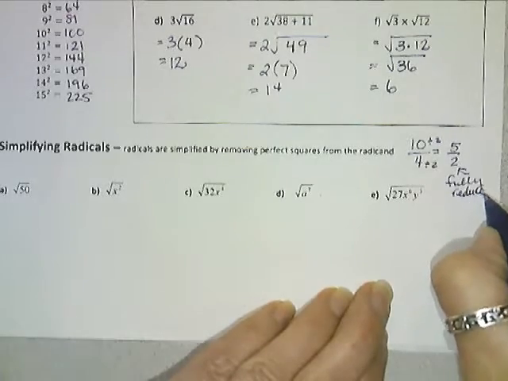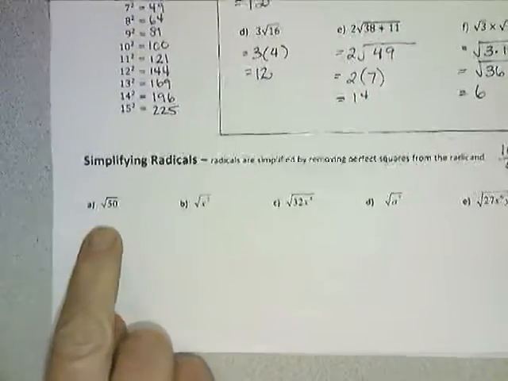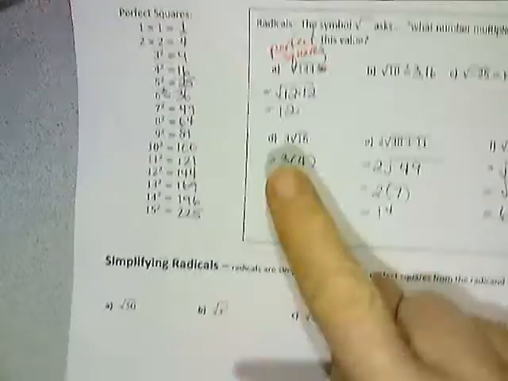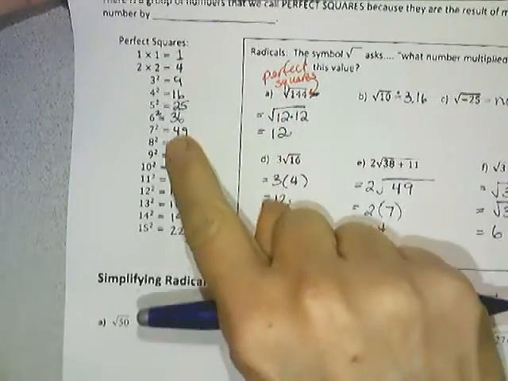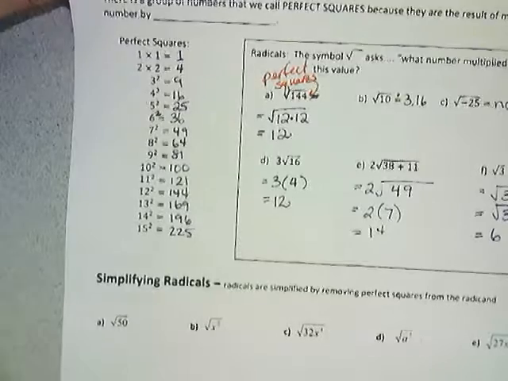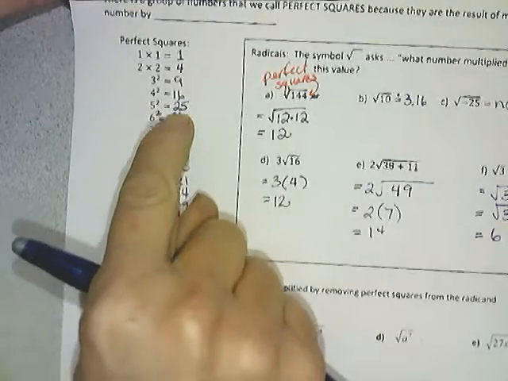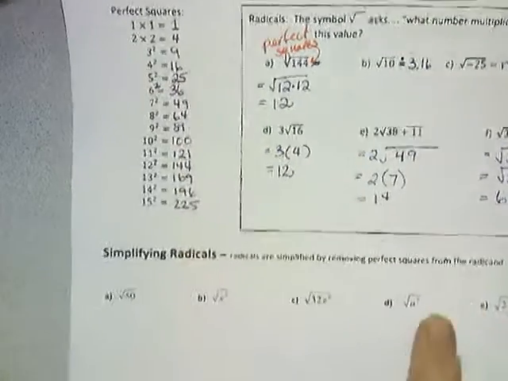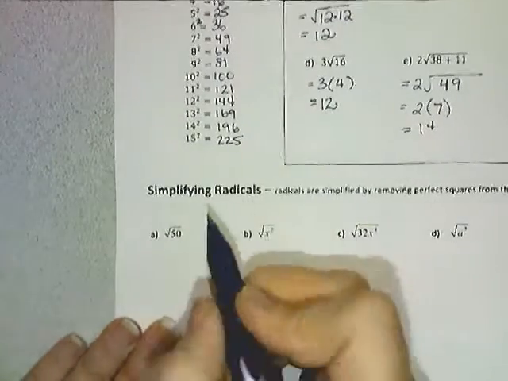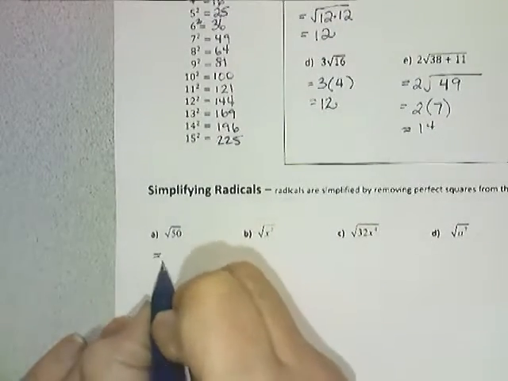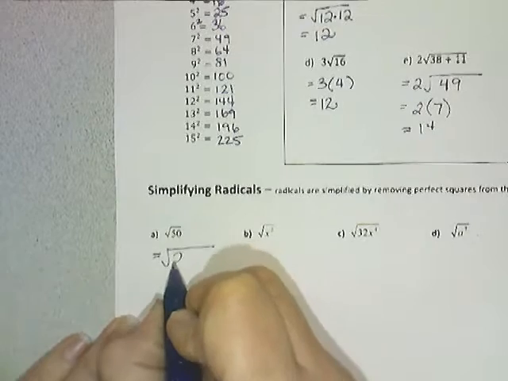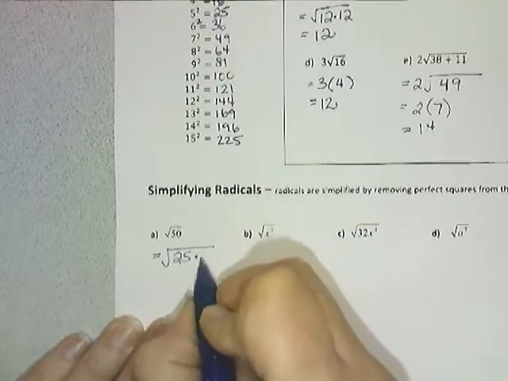Well, similarly, this radical isn't fully reduced because I have one of these nice perfect squares hiding in that radical. Just so happens there is a factor of 25 in a 50. And so to fully simplify this radical, you would multiply your 25 times your 2.